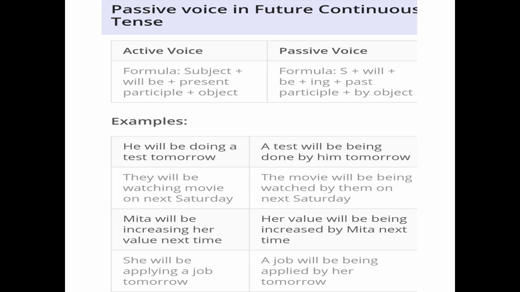Now look at the next one, future continuous tense. Here we use will be being plus past participle form. So here it is like this: he will be doing a test tomorrow. So what will it become? Will be being done. So a test will be being done by him tomorrow.